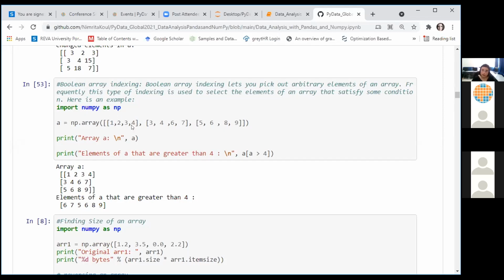So we have created an array. This is a 4x3 array. It has 4 rows, 3 columns.